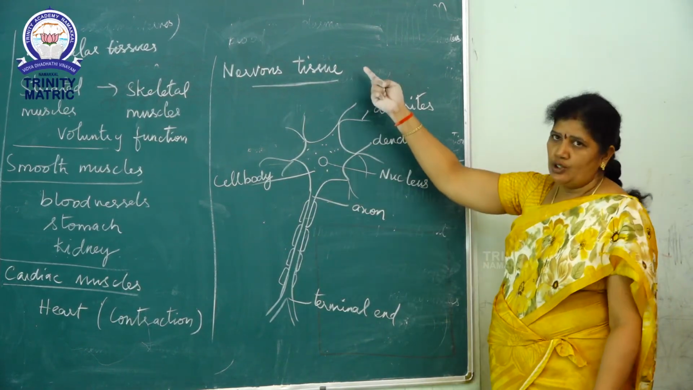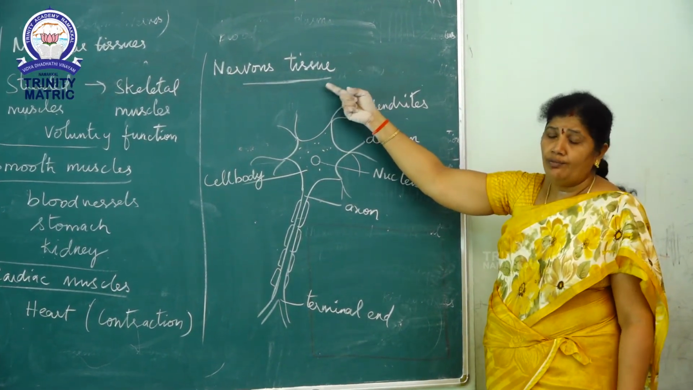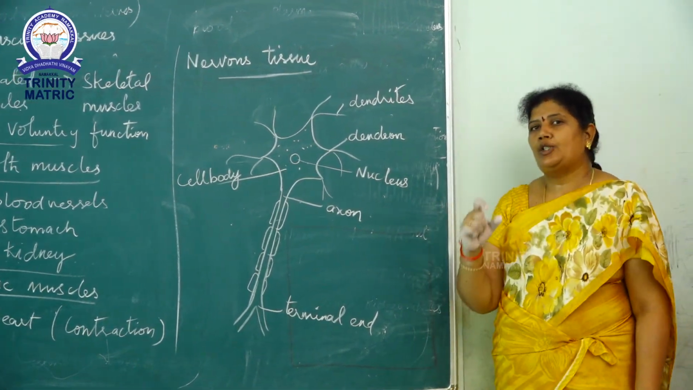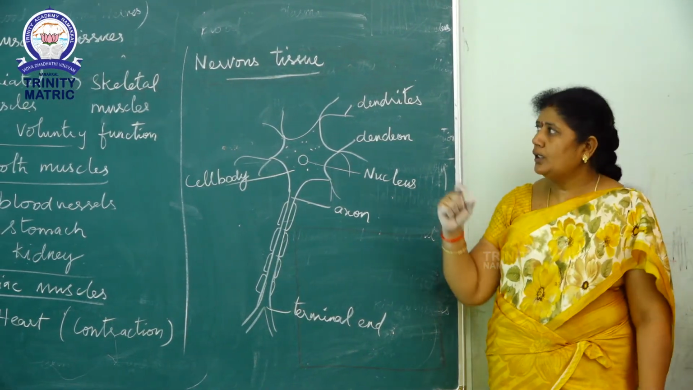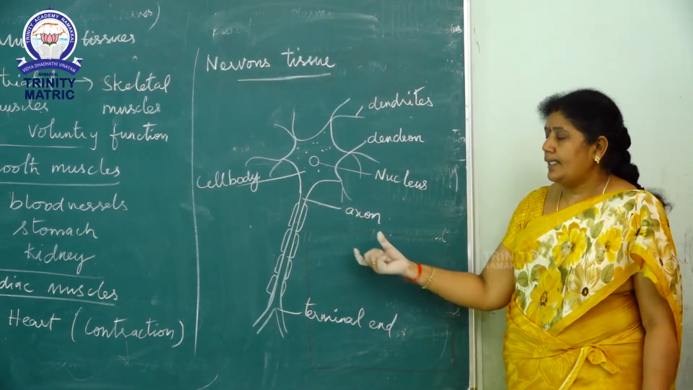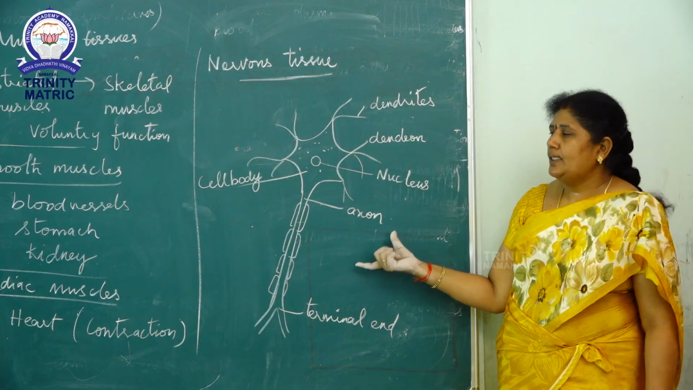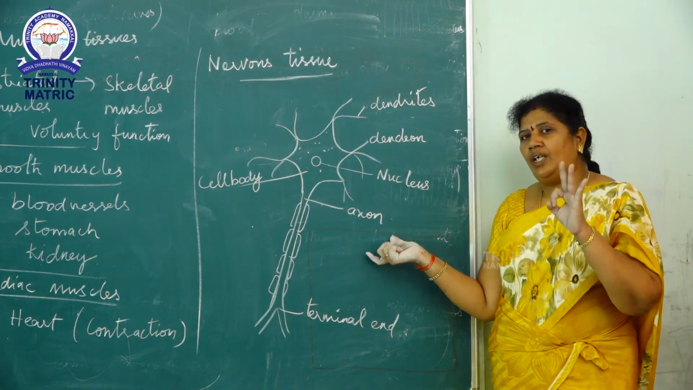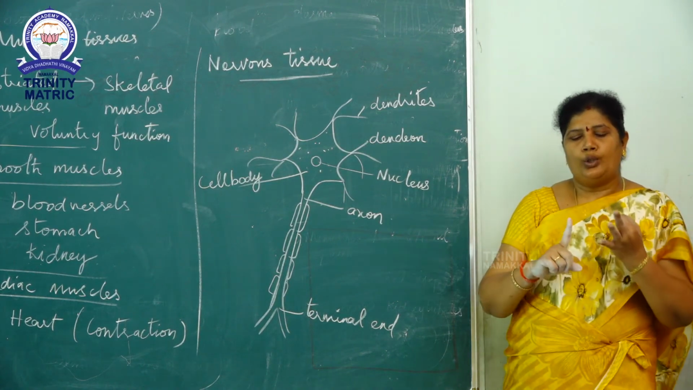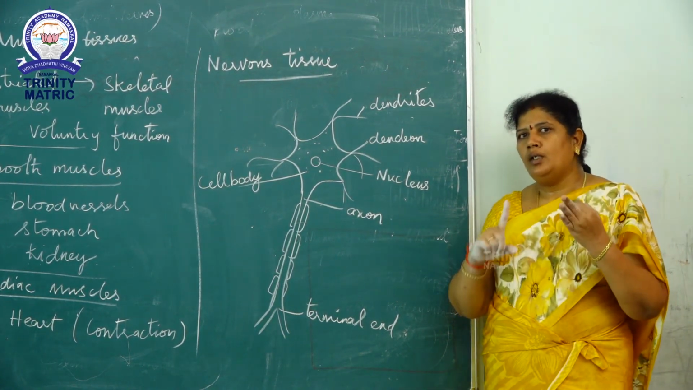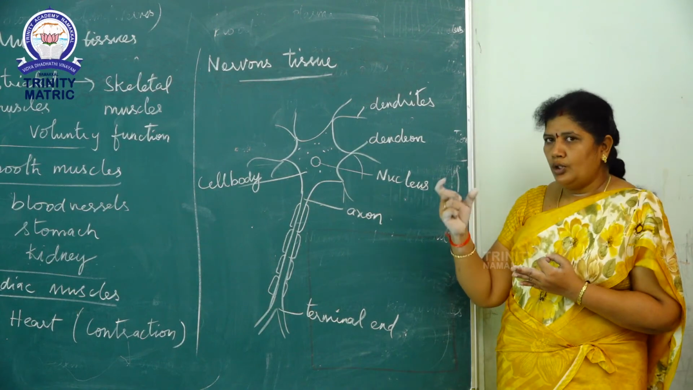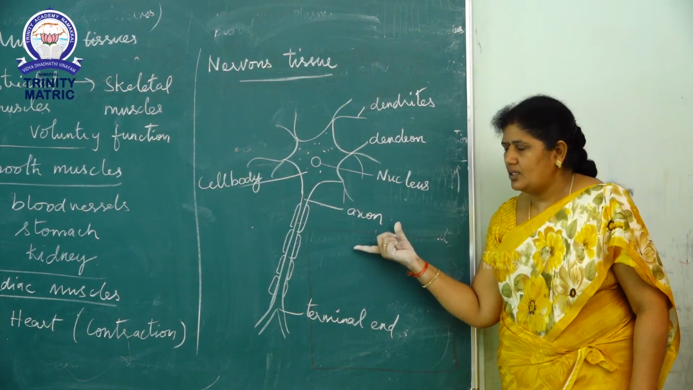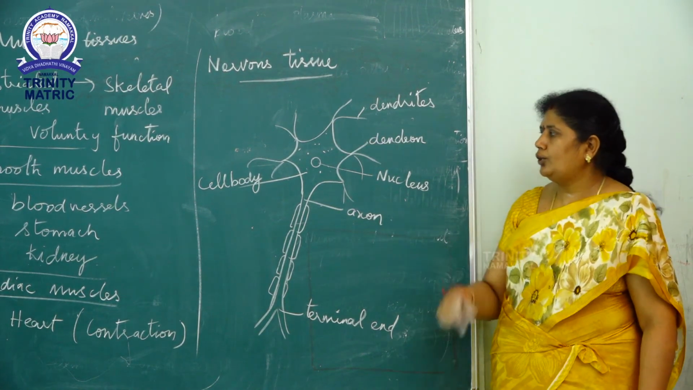Next, nervous tissue. It consists of neurons and nerves. Neuron is the structural and functional unit of the nervous tissue. This is a multipolar neuron. There are 3 types of neuron: unipolar, bipolar and multipolar. In this chapter, you have to study the multipolar neuron and its structure.